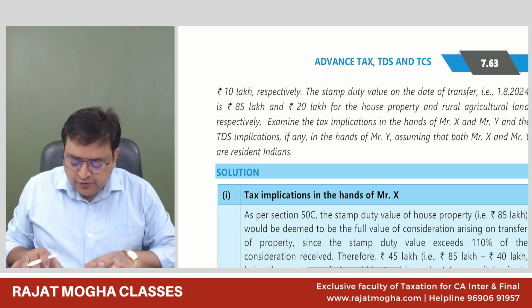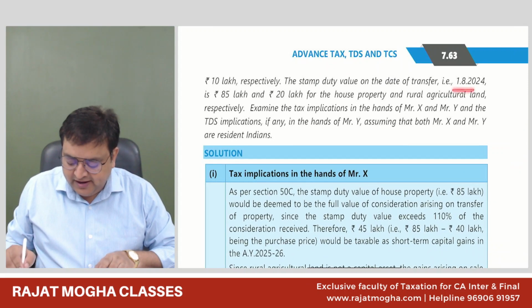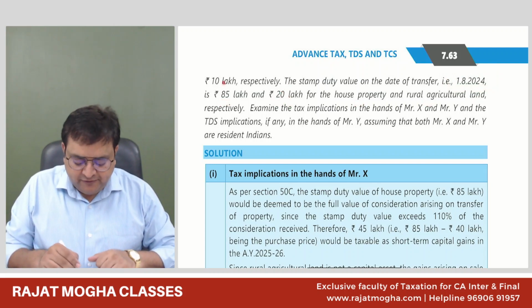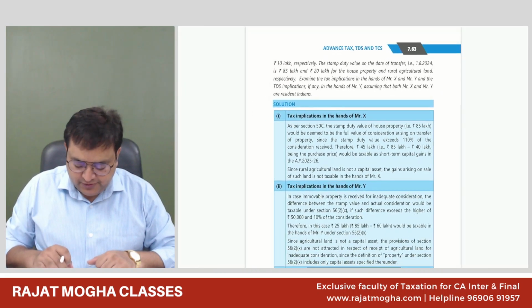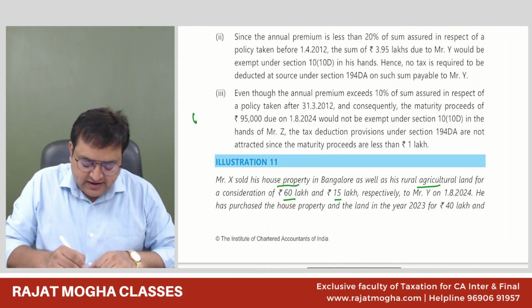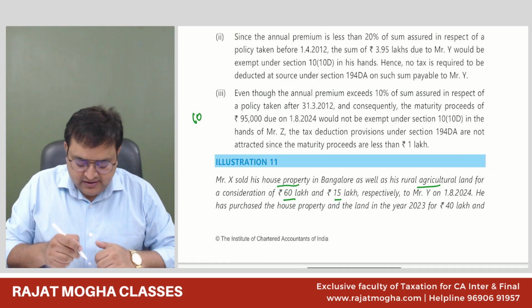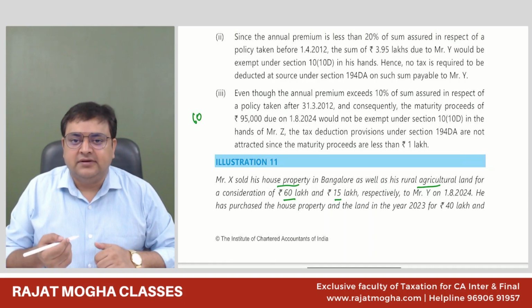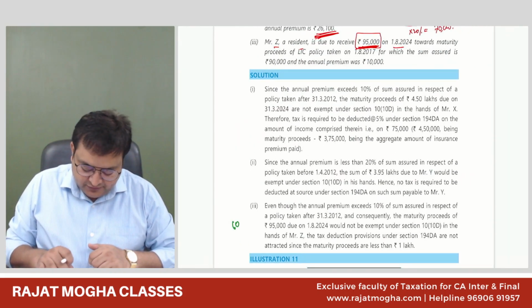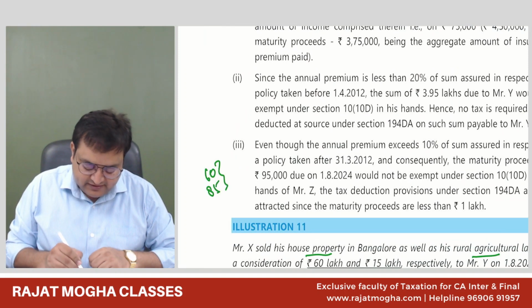The stamp duty value on the date of transfer, 1/8/2024, is 85 lakh and 20 lakh for the house and the rural agriculture land. See, for rural agriculture land, there are no issues. But for the house, the stamp duty value is 85 lakh. And he has sold it for 60 lakh. It means that the purchaser who would be deducting the tax will say that my purchase price is 60, but my stamp duty value is 85 lakh. So whichever is higher, under 194IA we will deduct TDS on 85 lakh.